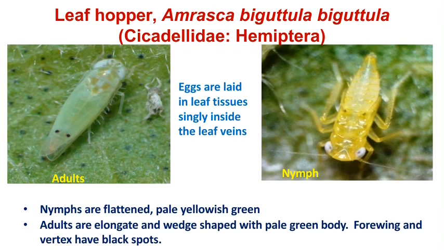Here, the female leafhopper lays its eggs singly inside the leaf tissue, and after hatching from the eggs the young ones emerge. The name of the young one is nymph. The nymph is yellow in color, and the adult is greenish in color and wedge shaped, and at walking time they walk diagonally, and there are two black spots on the forewings of the adult. This is the mark of identification of the nymphs and adults of the